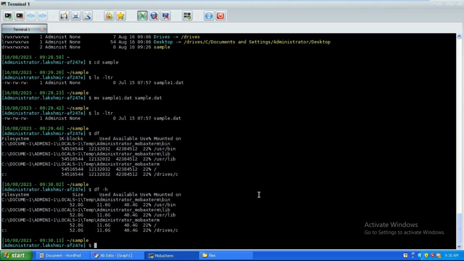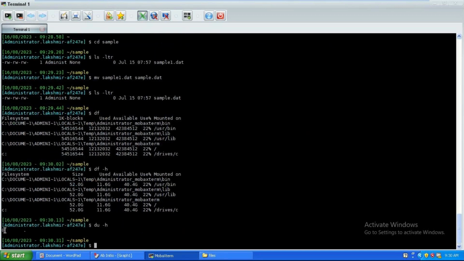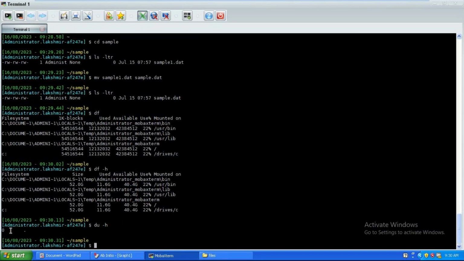Okay, du is disk used. du space hyphen h. You can see 0 bytes was used. Whatever total is available, that is still available. Nothing was used here.